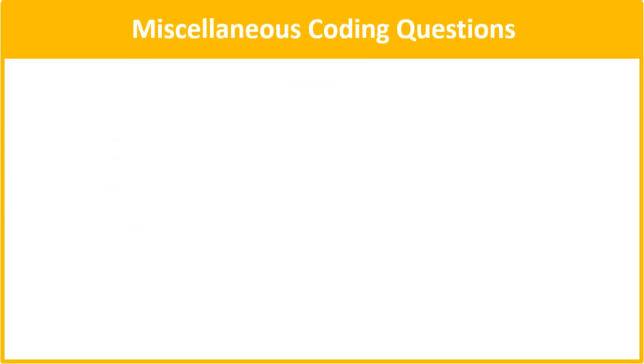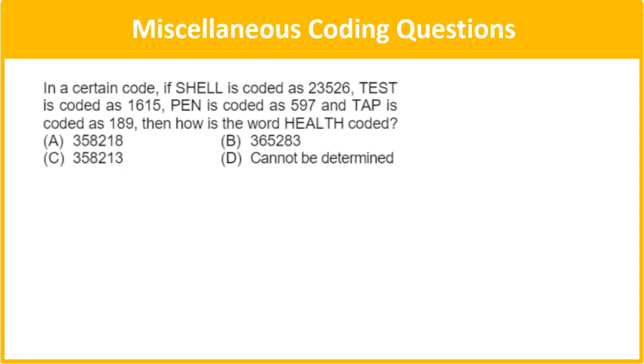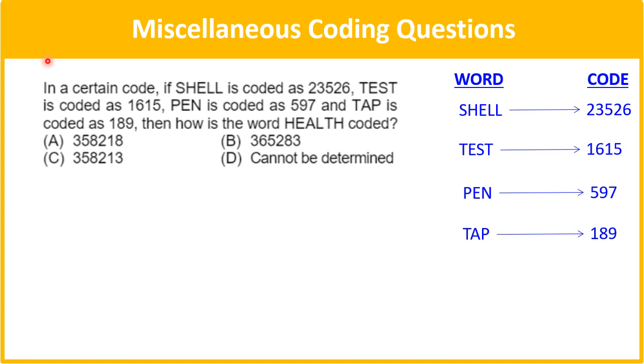So I will take you to some miscellaneous coding questions also. For example, in a certain code, if shell is coded as 23526, test is coded as 1615, pen is coded as 597 and tap is coded as 189, then how is the word health coded? So here we need to write down the words and their coding numbers like this. Now for every alphabet, we need to identify the correct number. So these are the alphabets used in these 4 words: L, T, H, E, S, P, N, A.